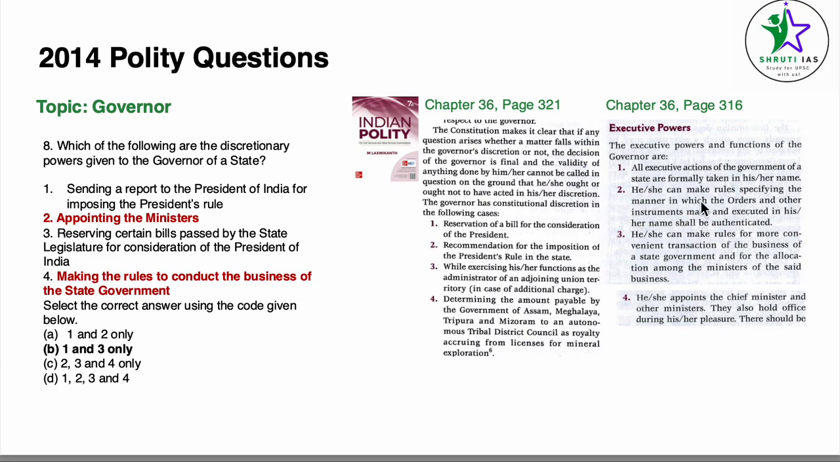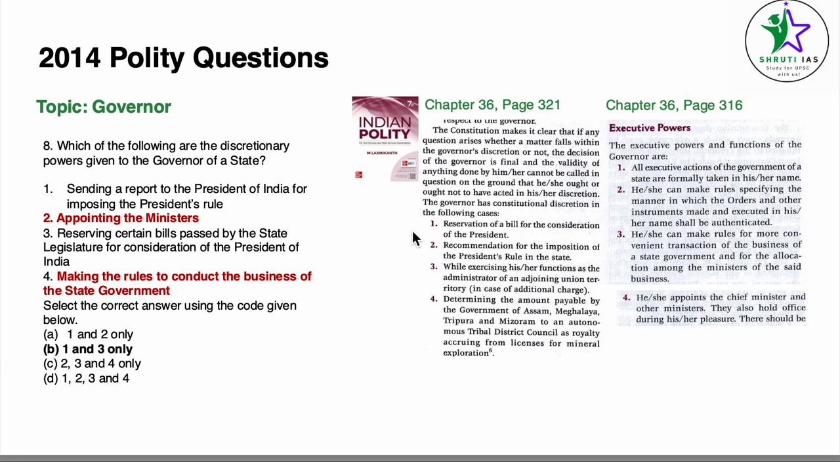She can make rules specifying the manner in which the orders and other instruments shall be made and executed in his or her name shall be authenticated. And point number 4, she appoints the chief minister and other ministers. They also hold office during his pleasure. So these are powers of the governor, but they're executive powers. Here we are asked discretionary powers. So these two become incorrect.